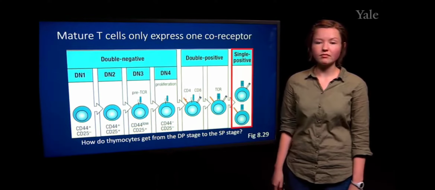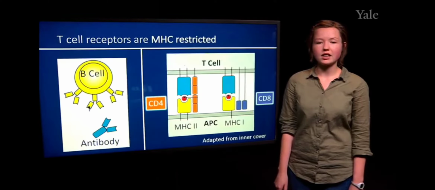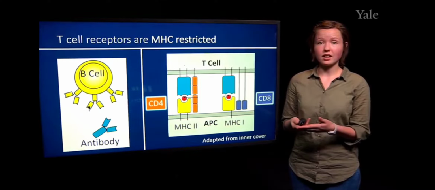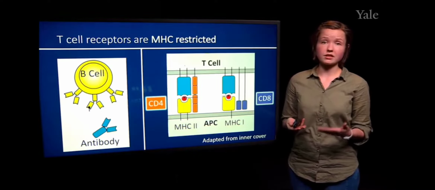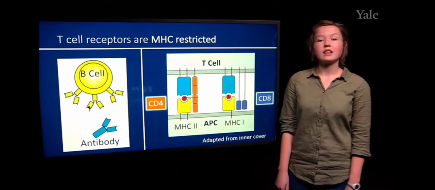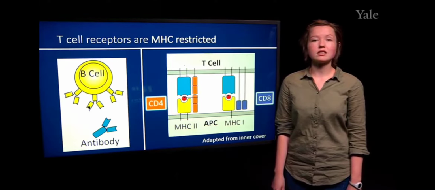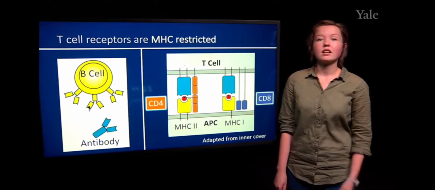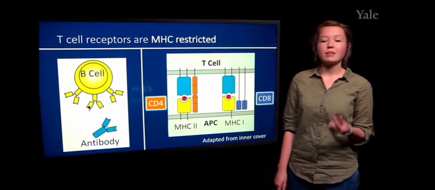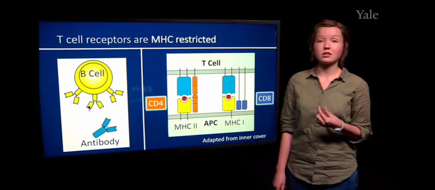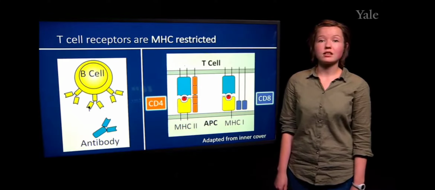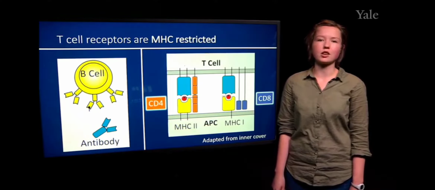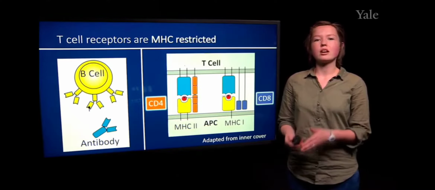Moving to the single positive stage. Here it's important to remember, which is something that we've talked about previously in our antigen presentation and lymphocyte antigen receptor lectures, that T cells are MHC restricted, meaning that T cells will only recognize and interact with their antigen when it is presented as a peptide within either MHC class 1 or MHC class 2. And this differs from antigen receptor recognition in B cells because antibodies do not require presentation through these MHCs, and so they are able to interact with native antigens that are folded.